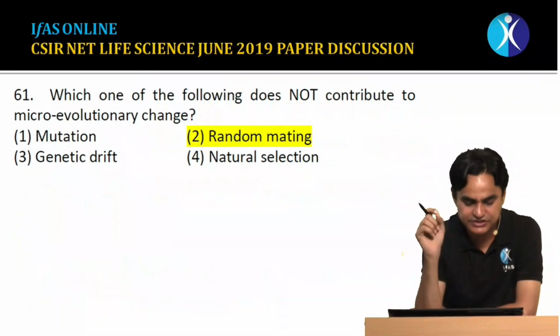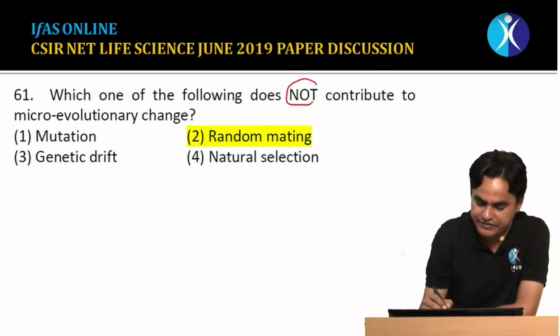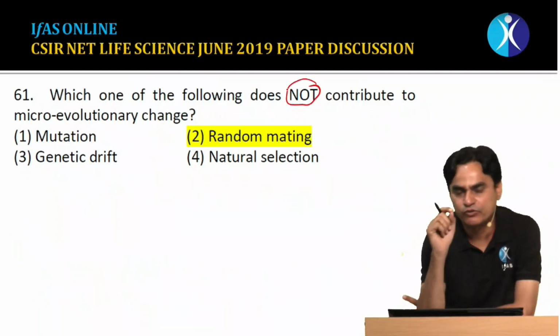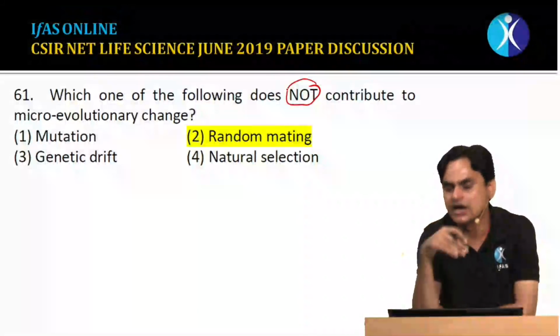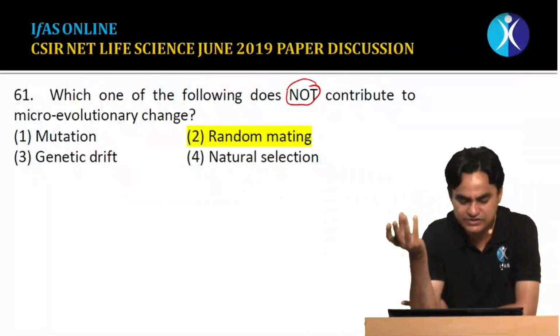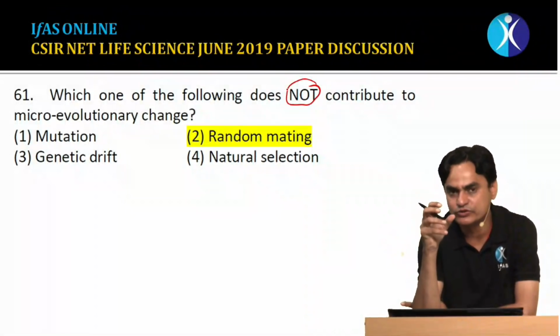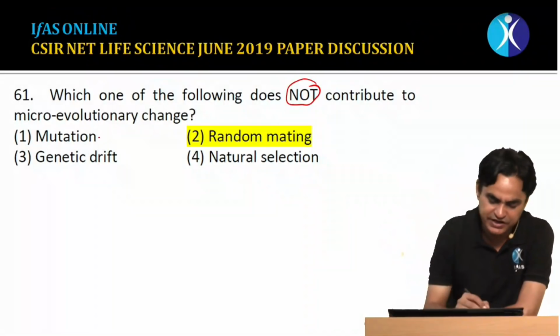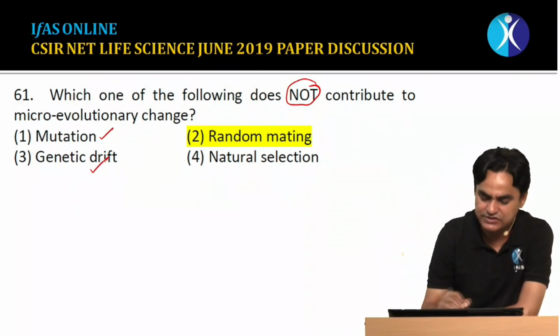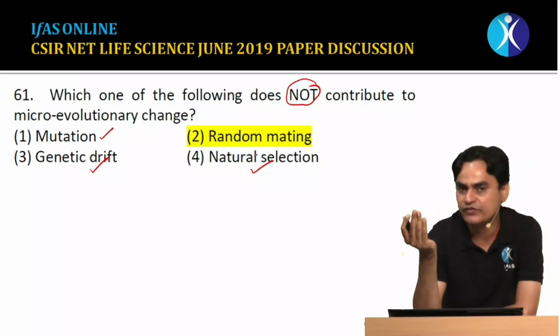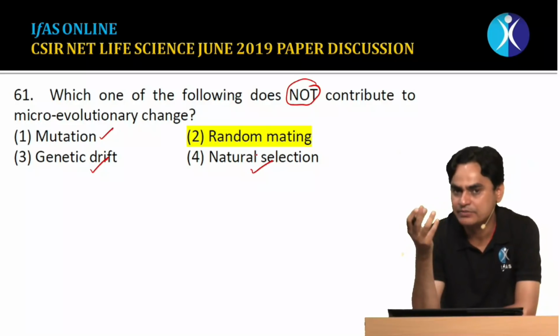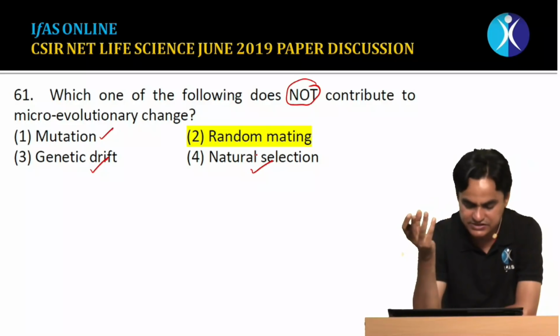Question number 61. Which one of the following does not contribute to microevolutionary changes? All those factors which bring a change in allele frequency, and thus a change in genotype frequency, are responsible for microevolutionary change. Mutations bring changes in allele frequency, we know. Genetic drift makes an abrupt change in the allele frequency. Natural selection brings a change in allele frequency according to the habitat and adaptations that we already discussed.